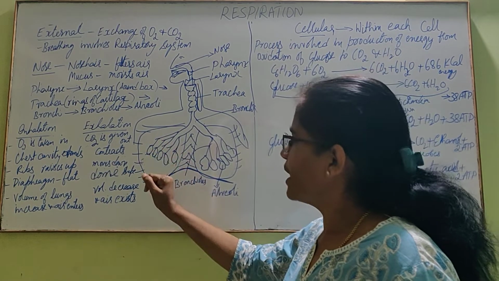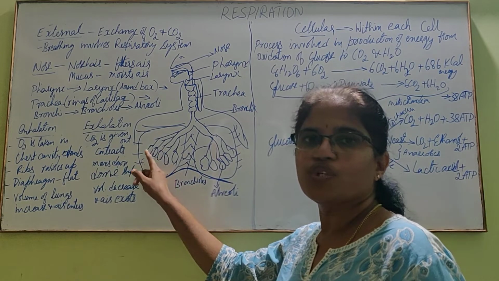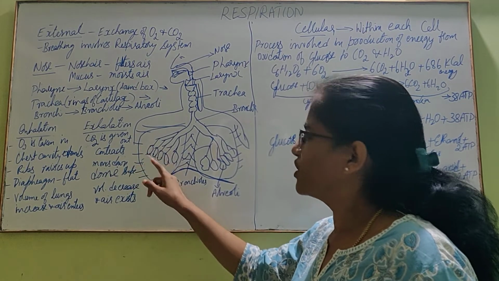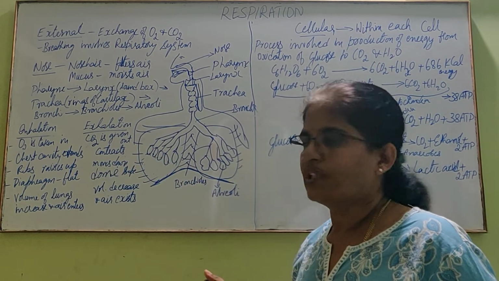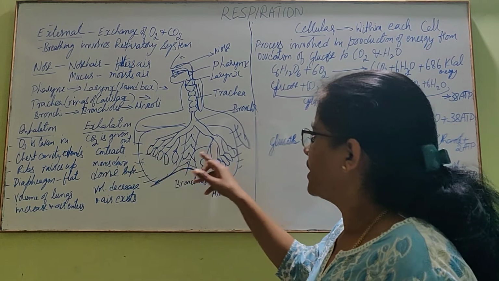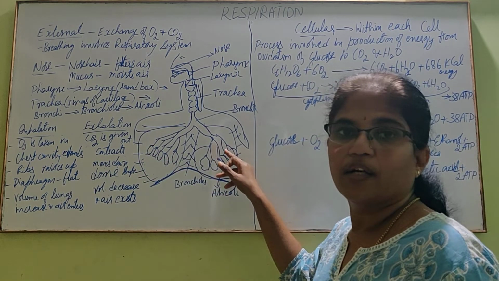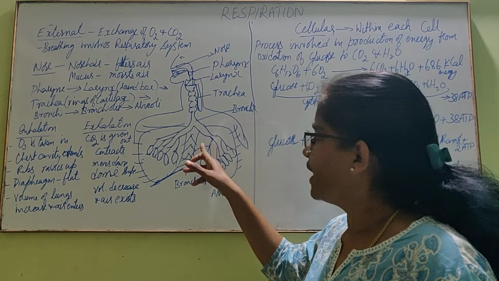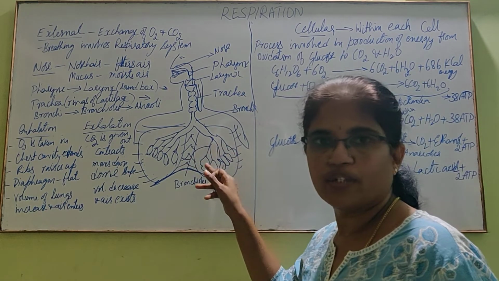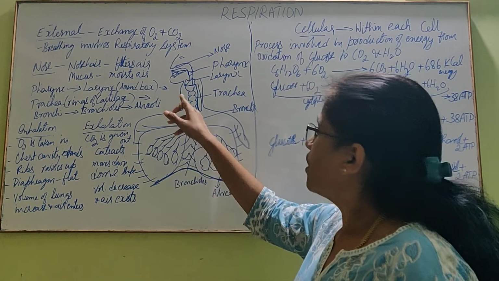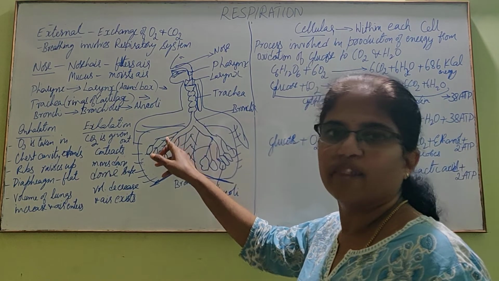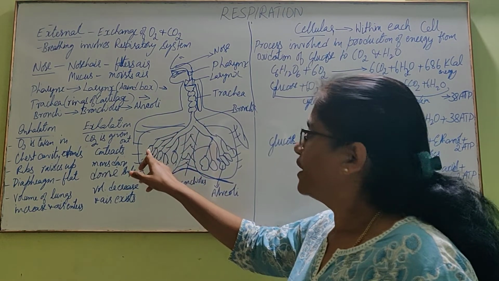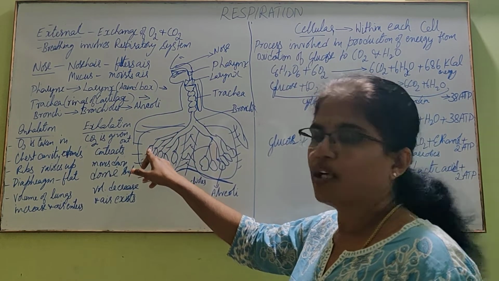At the end of the bronchioles, we see bubble-like structures, balloon-like structures. These balloon-like structures are present at the end of each bronchiole, wherein the oxygen that is coming in from the air is absorbed by the alveoli.